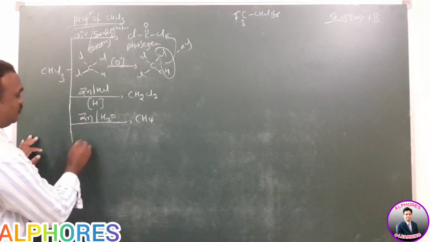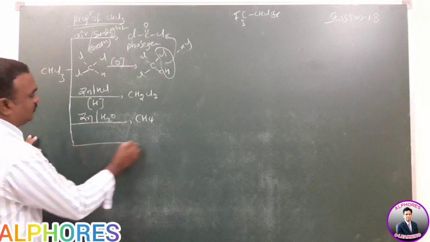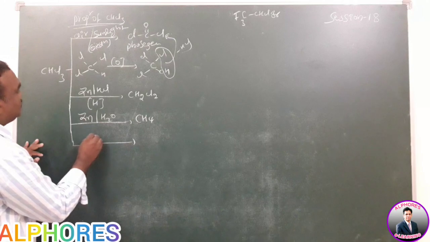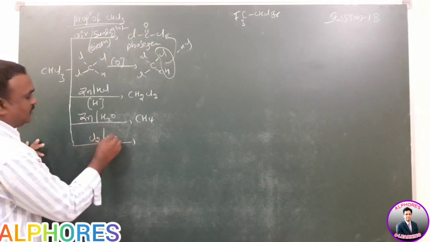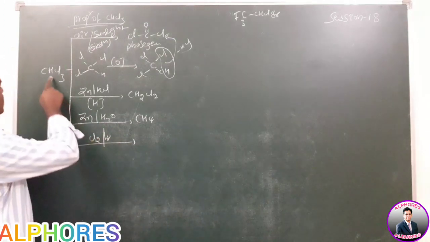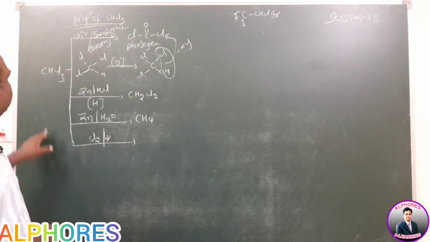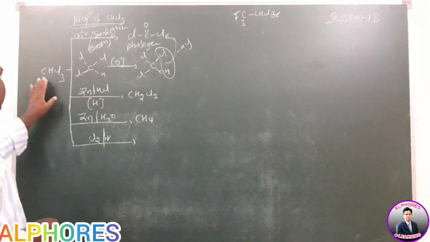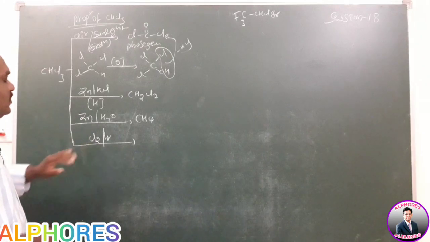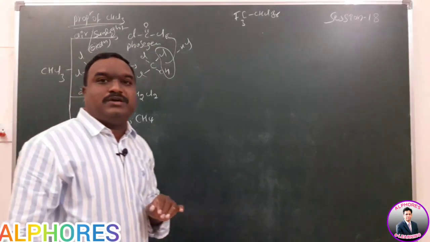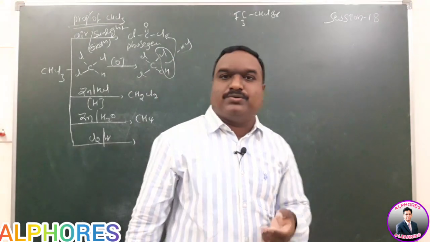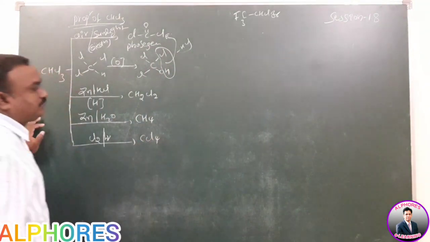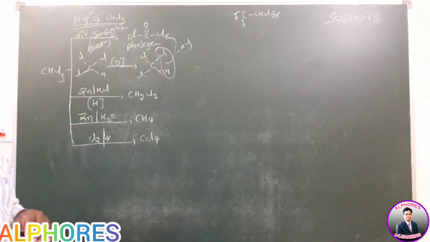Again, chloroform compound reacts with Cl2 in the presence of sunlight. What will happen in this case? One extra hydrogen is there. The given compound is a saturated compound. Again sunlight is given. What type of mechanism is possible? Free radical mechanism. The H free radical is substituted by chlorine, then forms carbon tetrachloride.